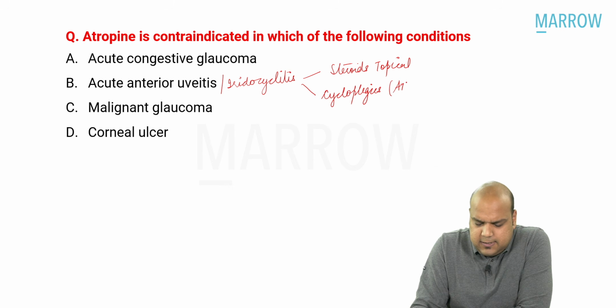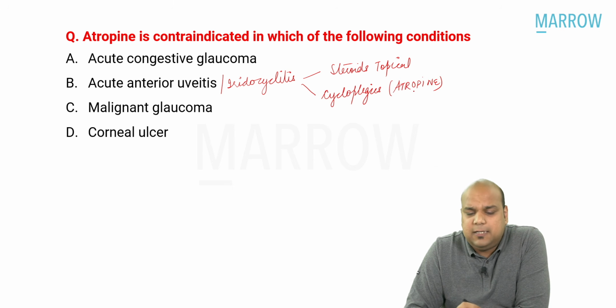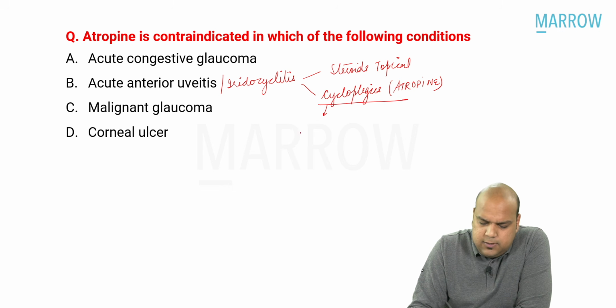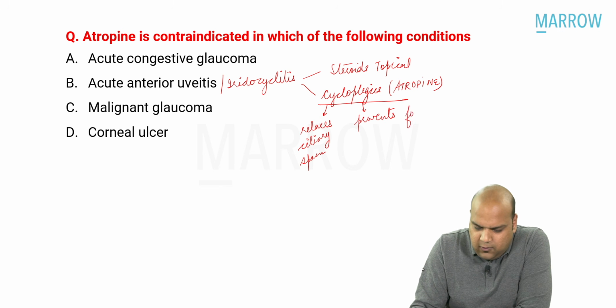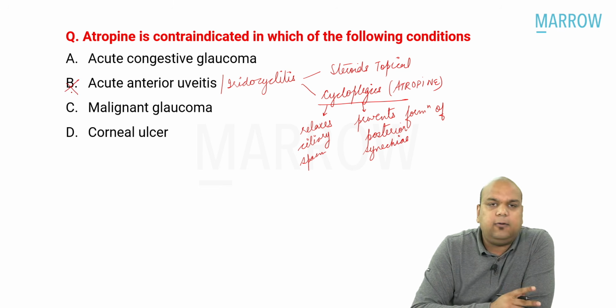Cycloplegics, atropine is a cycloplegic, yes or no? Why do we use cycloplegics in anterior uveitis? Because it relaxes ciliary spasm, okay. And what was the second use, everybody? Second use was it prevents formation of posterior synechiae. This is pretty clearly written everywhere. This we have read. So this should not have been a confusion at all.